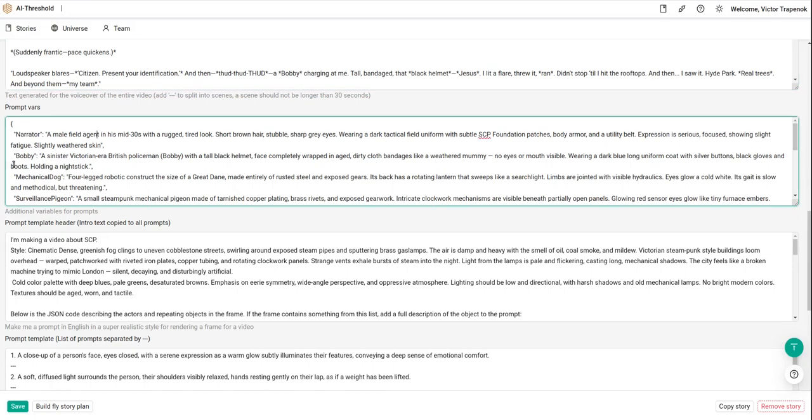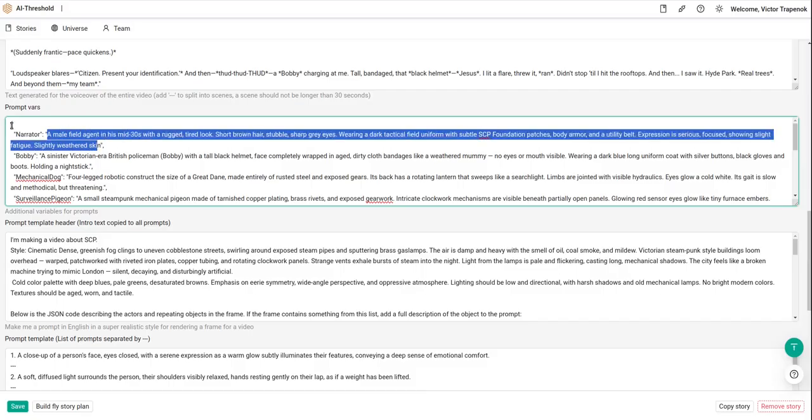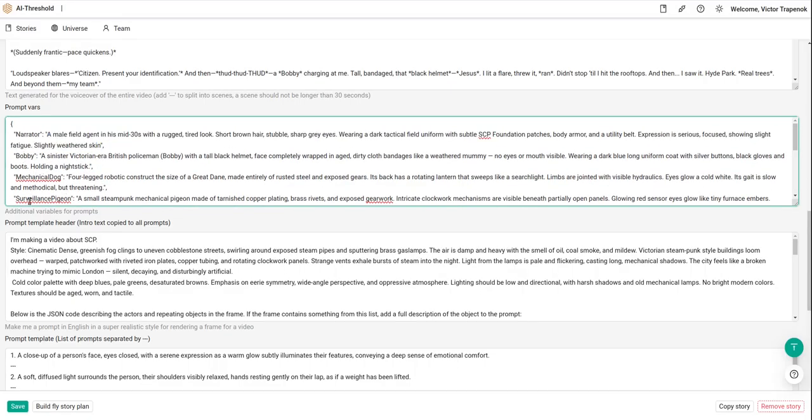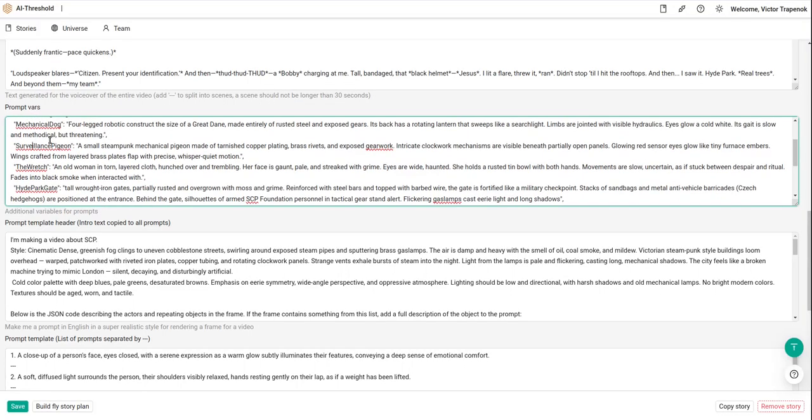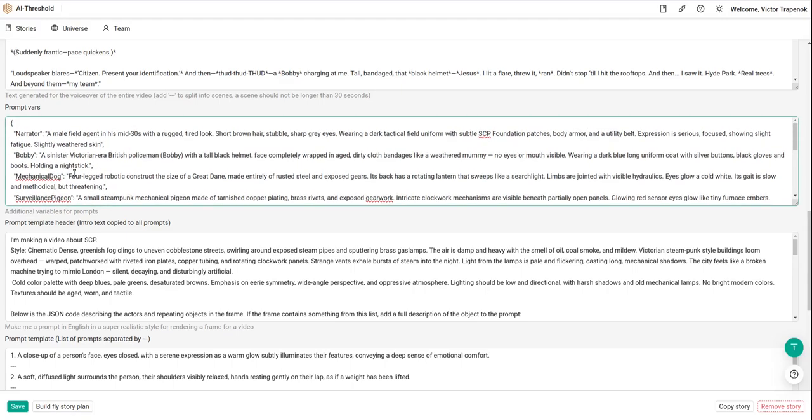The prompt vars, it is a variable that can be useful inside exactly this story. For example, I have the description for the narrator inside my story, and several other things that will exist in several frames. Prompt variables are the variables that we can use in other prompts.